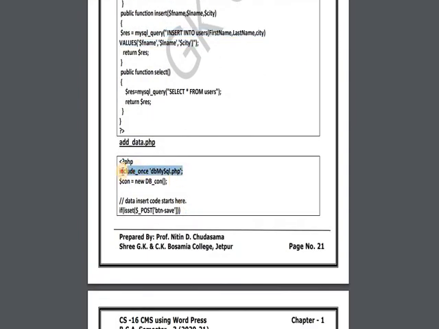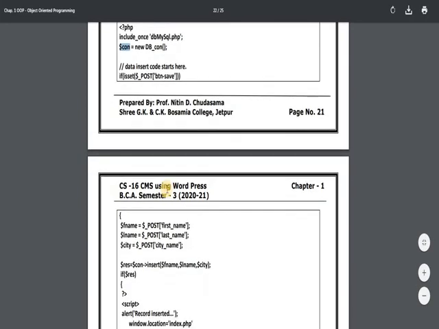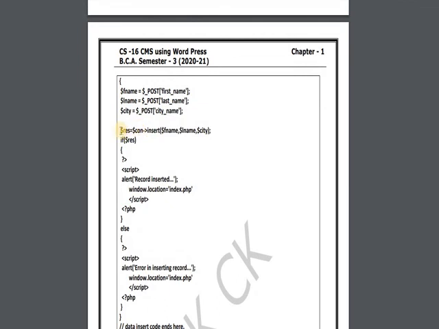Now let us see the add data file. I have included this db_mysql.php file. $connection is equal to new db connection, so $connection is an object of this class. Now $connection can access these functions, select, insert, likewise. Here we have written $connection, arrow sign, insert, and 3 arguments: first name, last name and city.